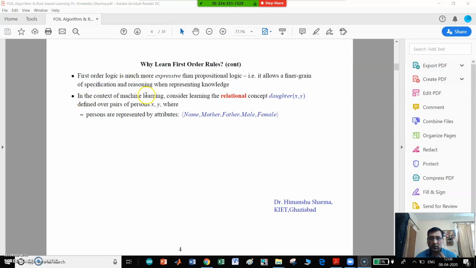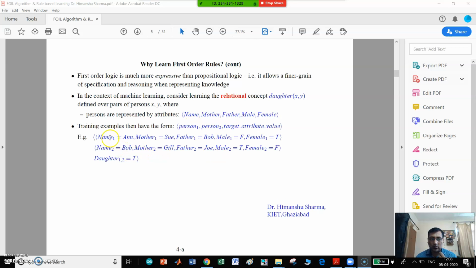In the context of machine learning, consider learning the relational concept daughter(x, y) defined over pairs of person x, y, where x, y may be mother, father, female, male or name. So let us consider a training example which has the form: there are two persons, person 1 and person 2, and having some target attribute value.